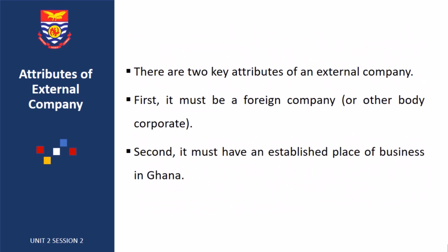Now, you also have to understand the key elements of external companies. There are two key features of an external company. One, it must be a foreign company or other body corporate. So the company in question should be a foreign company. Two, it must have an established place of business in Ghana. So let's consider some examples.